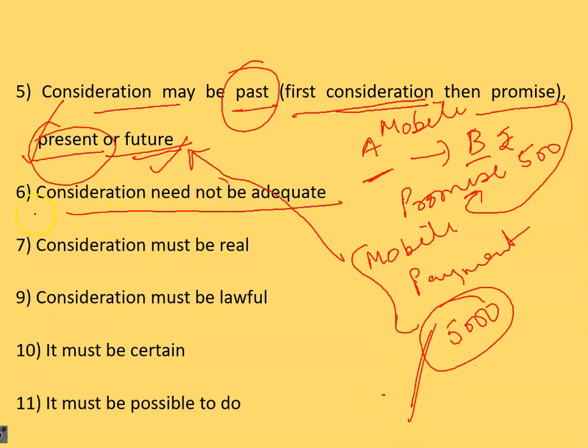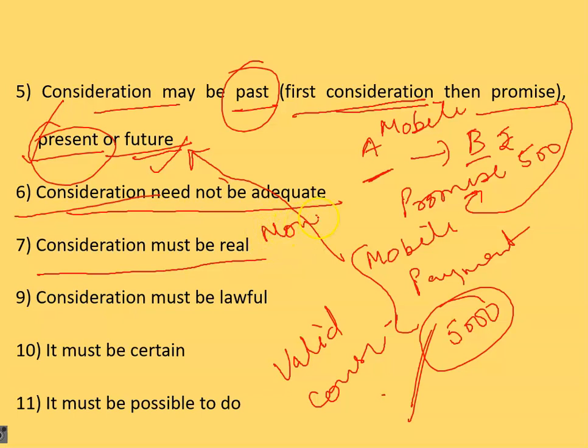So in that case, it is a valid consideration. Even if it is not adequate, you have sold the mobile for a lesser amount of money by your own choice without any external fear or something like that. So in that case, this consideration is a valid consideration. Right? Next one is whatever consideration you are exchanging, it should be real. What does it mean? It means it should have some real monetary value attached to it. Right? So this should be real.